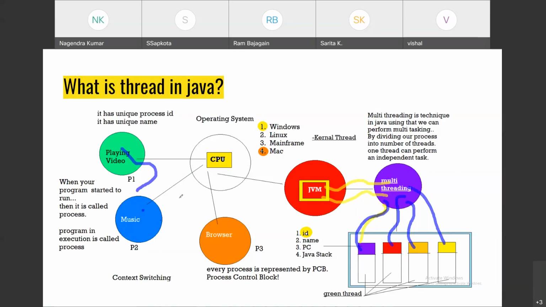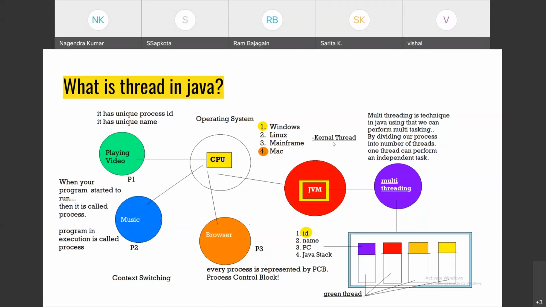But in processes, all the processes are independent. They cannot communicate with each other unless you implement some special technique. But here, all threads can communicate with each other. Vishal, in multi-threading, whatever threads are there, they can communicate with each other. So inter-process communication is easier in the case of multi-threading.